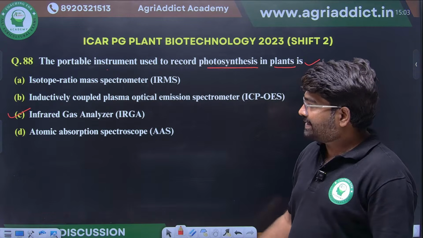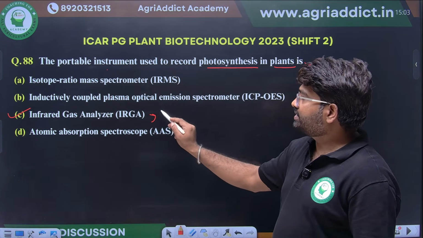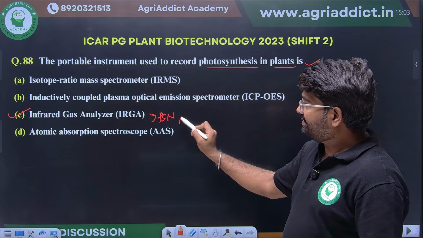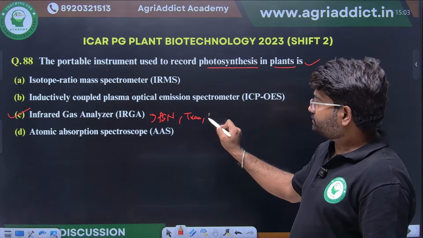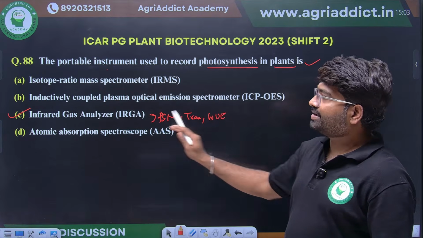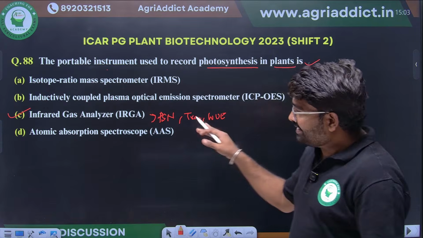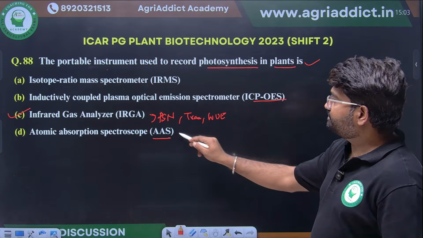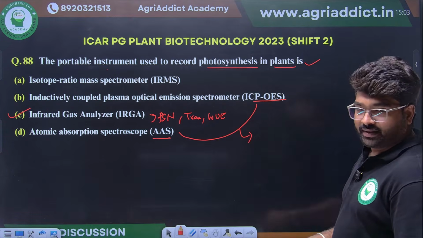Infrared gas analyzer is primarily used for determining the photosynthesis activity. Apart from that, we can take the rate of transpiration, water use efficiency, everything we can calculate in this IRGA.